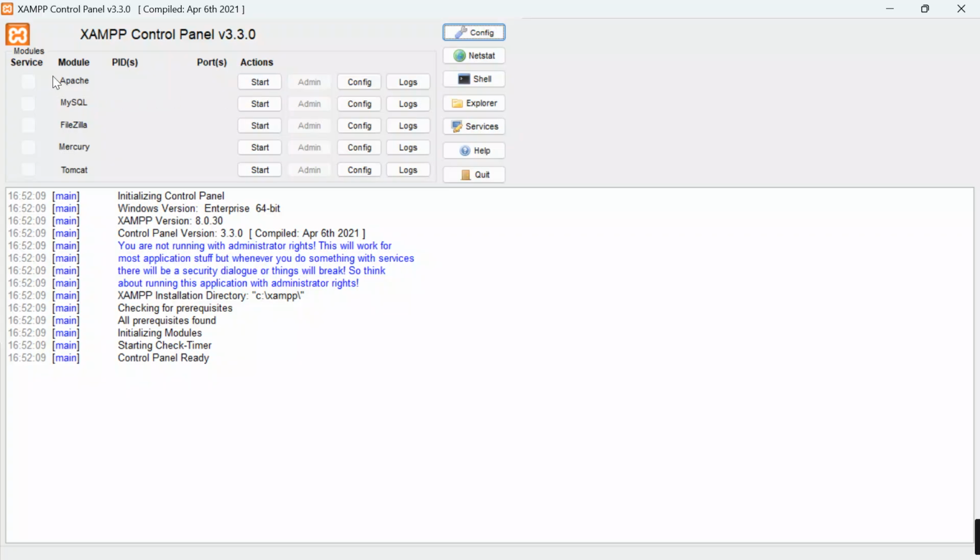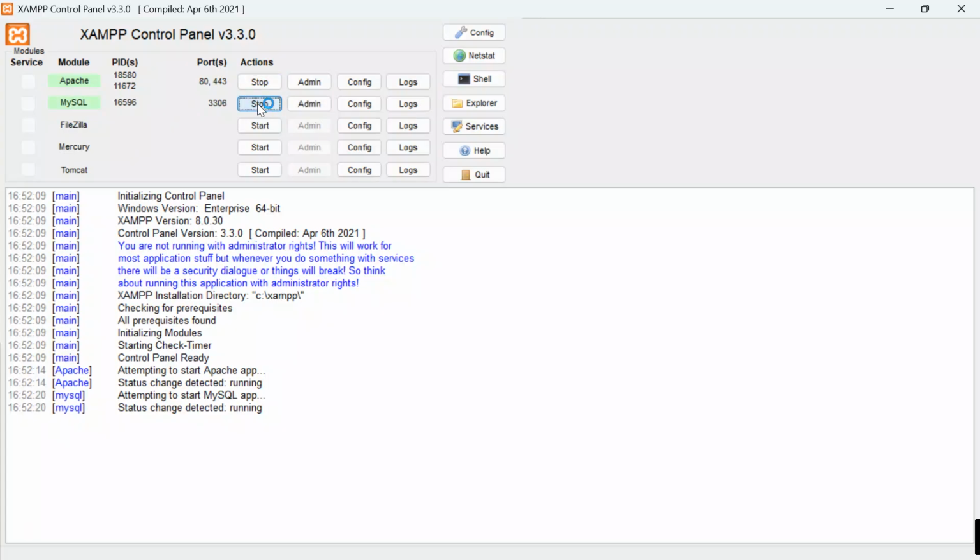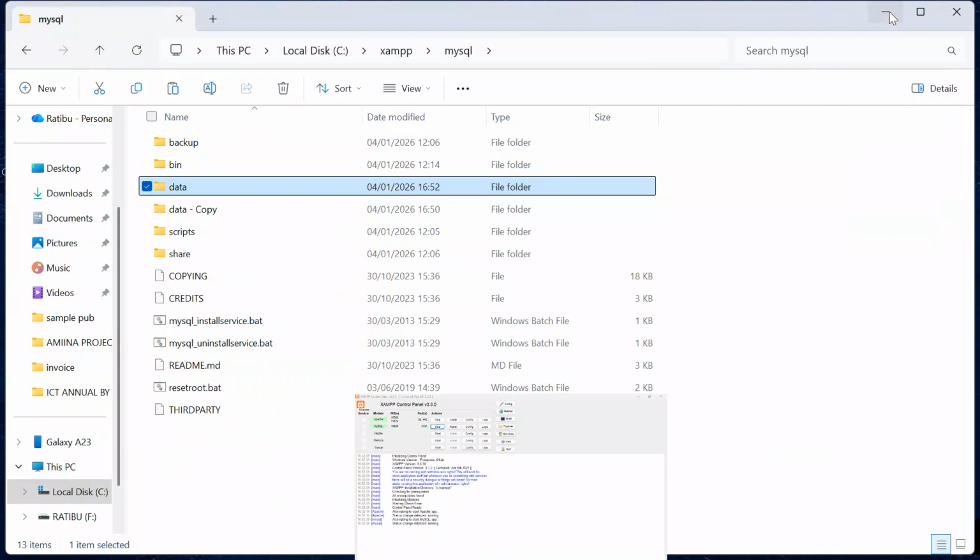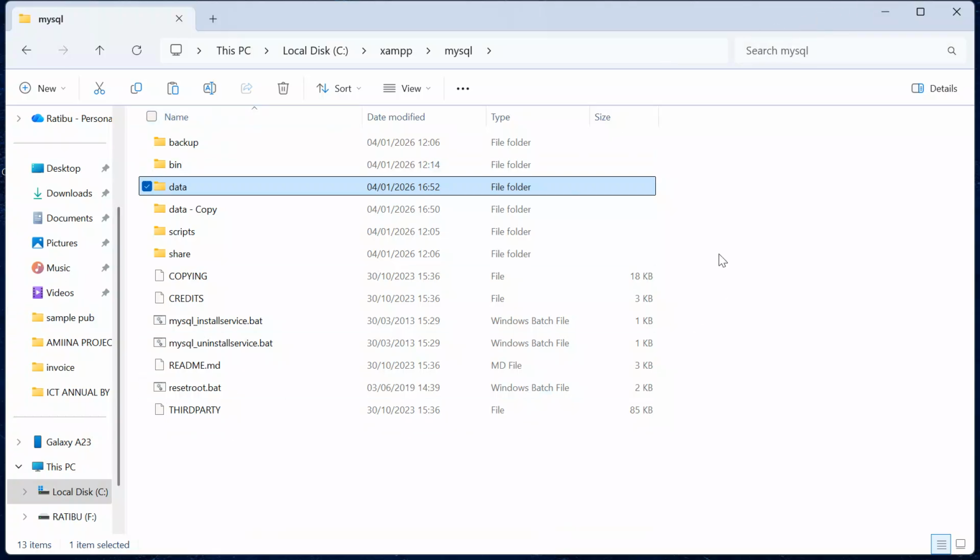I will come, start Apache, click onto Apache. Then I will also go on and start my SQL server, click onto this button, and then we start checking each and every single step together. So here we go. Apache is running, MySQL is also running. So we go step by step together.